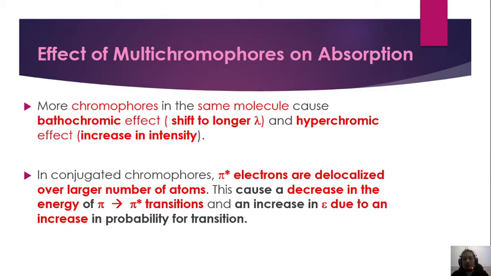Okay. In a conjugated chromophore, pi antibonding electrons are delocalized over a large number of atoms. This causes a decrease in the excitation energy of the pi to pi antibonding transition, and an increase in molar absorptivity due to an increase in the probability of transition.